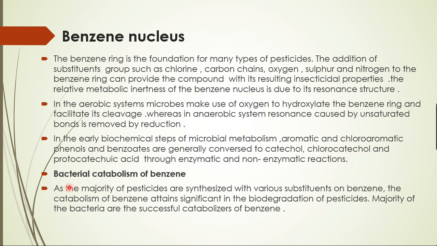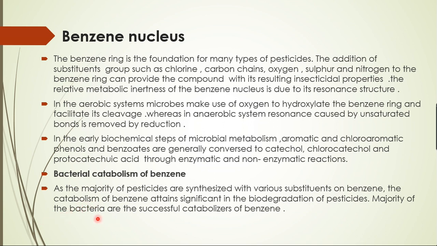And for some compounds, for example benzoic acid, with COOH present on the benzene ring, we get a degradation compound called protocatechuic acid through enzymatic as well as non-enzymatic reactions. Then see the example of bacterial catabolism of benzene, how it is done. So let's have this one.